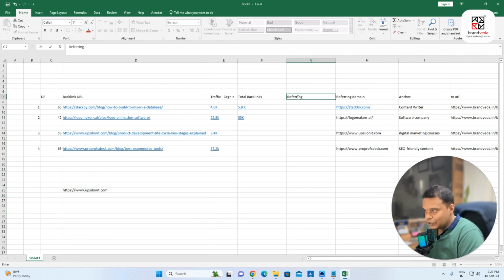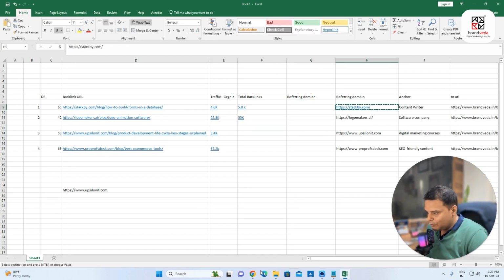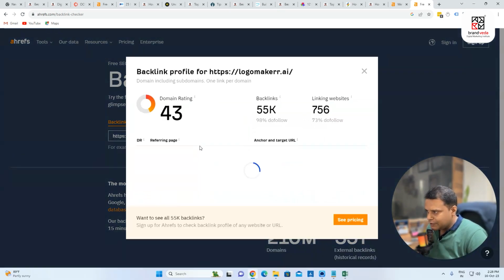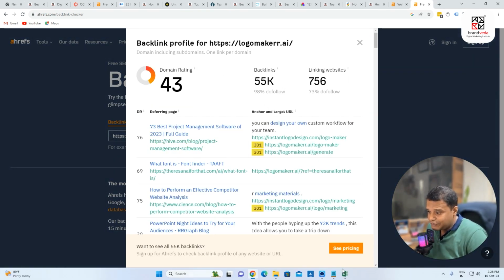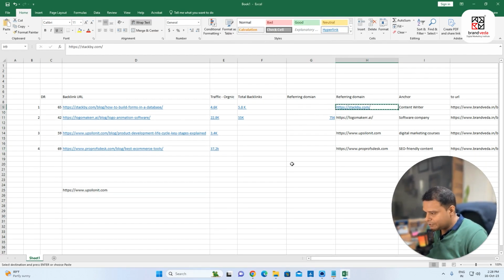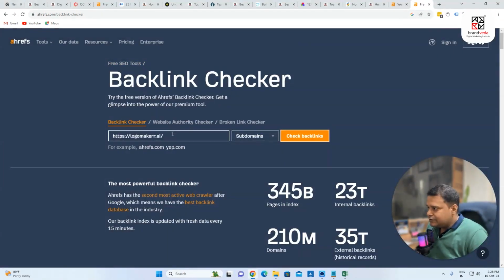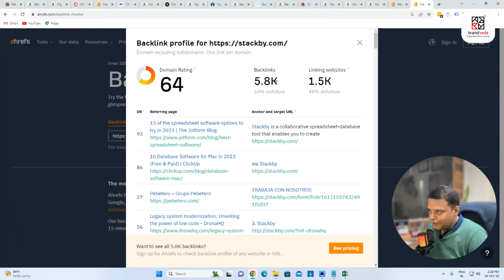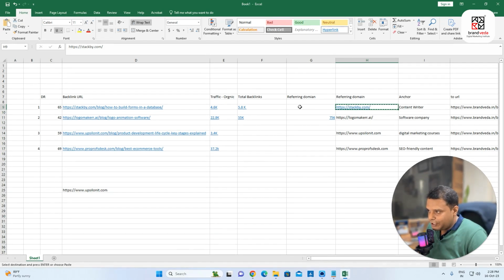Referring domain. Let's say, for example, I might get 5 links from yourstory.com. In this case, I'm going to have 5 different pages. It means 5 backlink URLs, but having the same referring domain, which is yourstory.com. So how many referring domains? Let us check. I'll go back again, stackby.com. Okay, just a sec. Logomaker.ai. We checked, they have 55k coming from 756 domains. If I go to stackby, let us check stackby. If I go here, you can see that this is 5.8k and 1.5k.